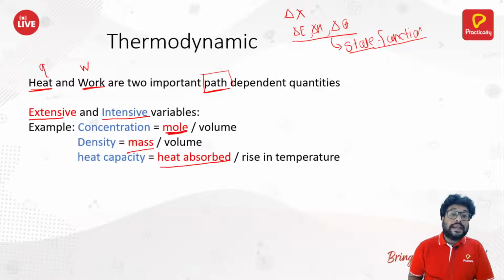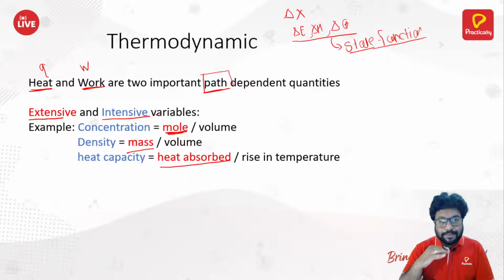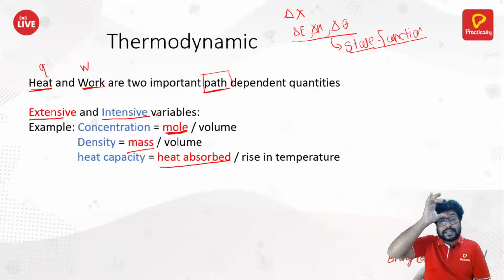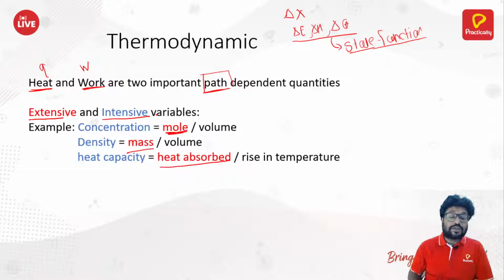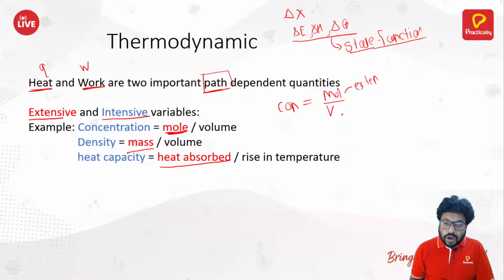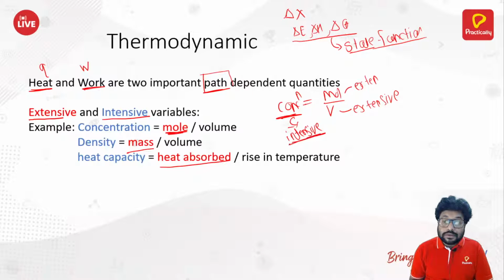Next, intensive properties. Intensive properties are those properties whose value is not dependent on the amount of matter present in the system. Now let's talk about concentration. Concentration is equal to mole by volume. Now look, mole is also an extensive property. Volume is also an extensive property. But their ratio, which is concentration, is an intensive property.